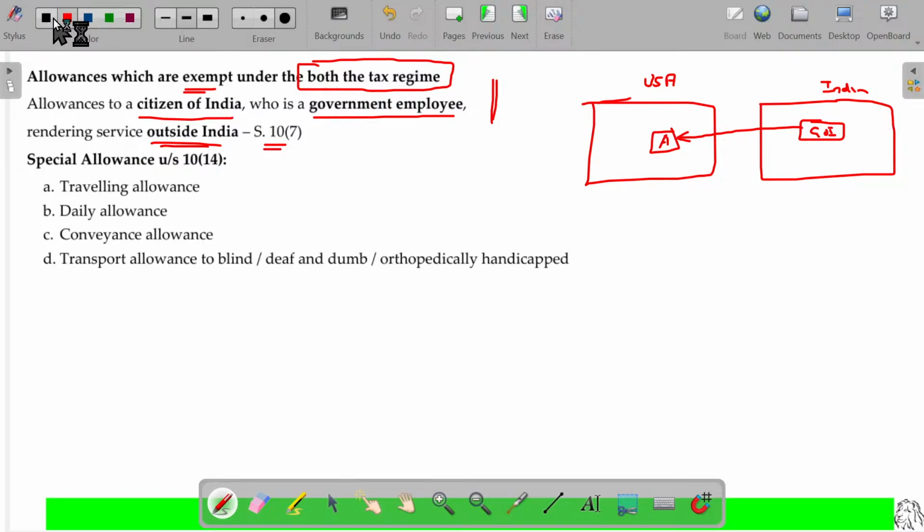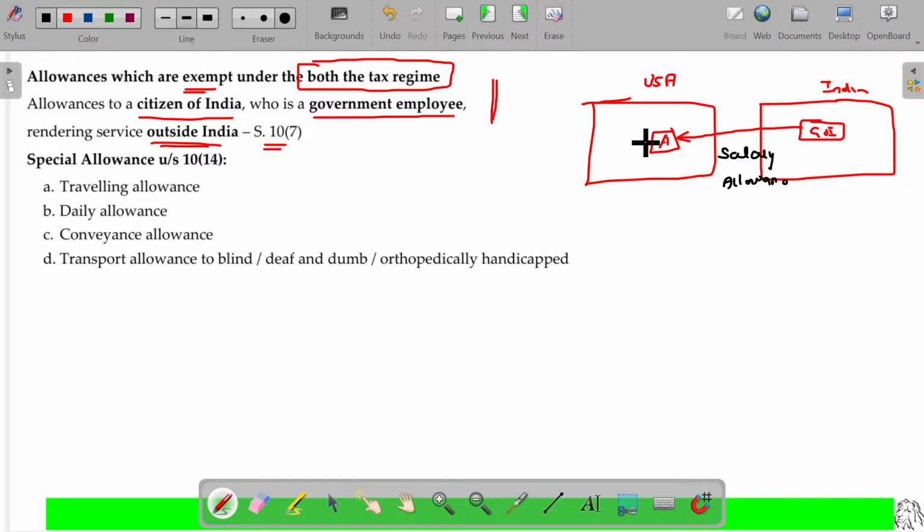The government of India offers him salary as well as some allowances. A rendered service outside India. Naturally, the accrual place is outside India. Payment is also available only outside India. Payment and accrual both will be outside India. But the payment is done by the Indian government and for the services rendered for the Indian government. Naturally, it is considered as deemed to accrue only in India. Accrual outside India, received outside India, but deemed to accrue only in India.